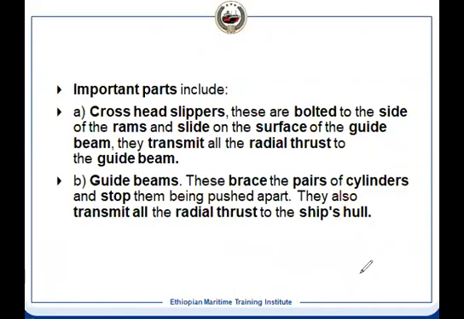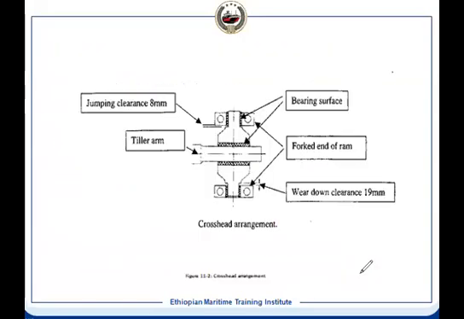So crosshead and slipper arrangement, let us see first. Let us see the diagram. This is the crosshead and slipper arrangement. Now this is the tiller arm, which is attached to your rudder stock. And this tiller arm enters into the crosshead pin. This is the crosshead pin.